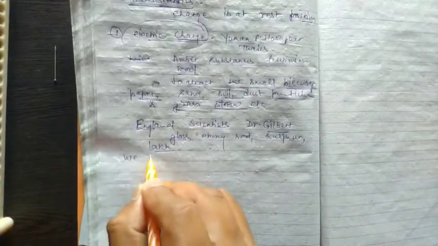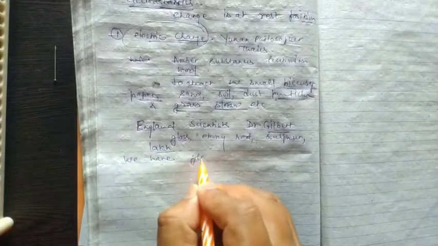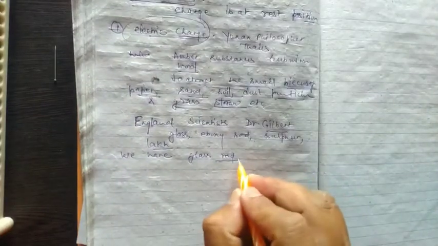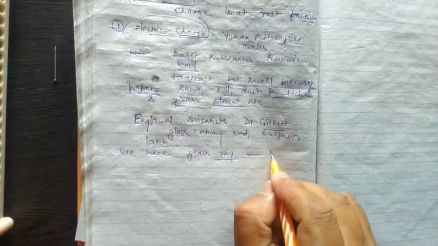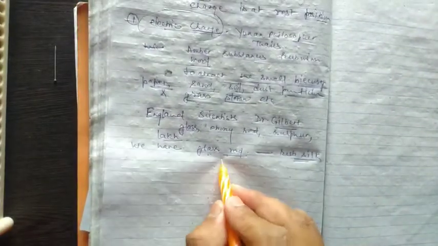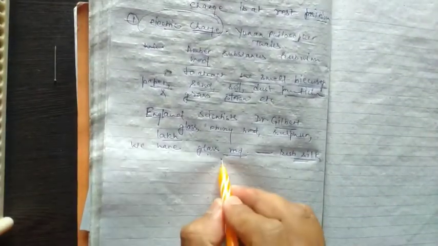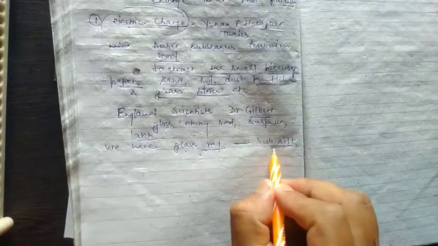Suppose that we have a glass rod, and this glass rod is rubbed with silk. Then the glass rod has equal and opposite charge to the silk.